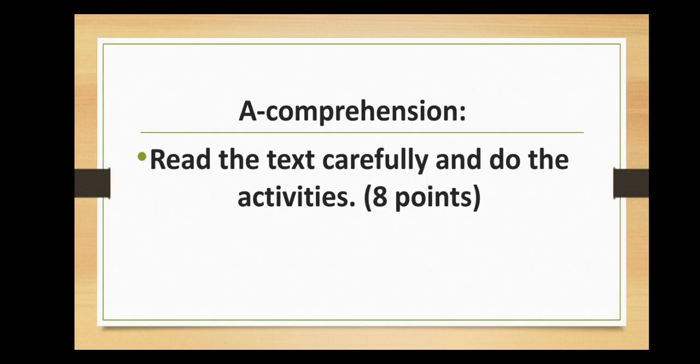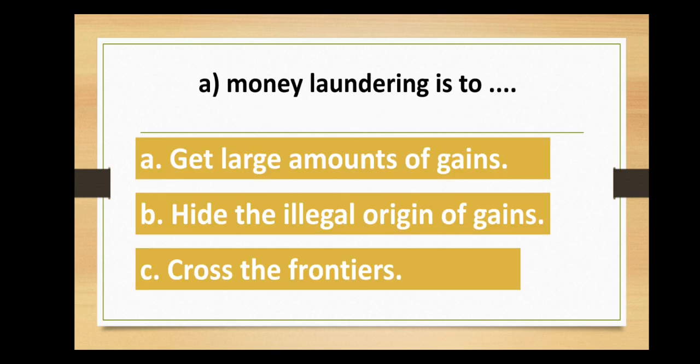A. Comprehension. Read the text carefully and do the activities. So this part has 8 points. We are going to start with the first question. Question 1. Write the letter that corresponds to the right answer. You have 3 statements, A, B, and C. We are going to start with the first one.